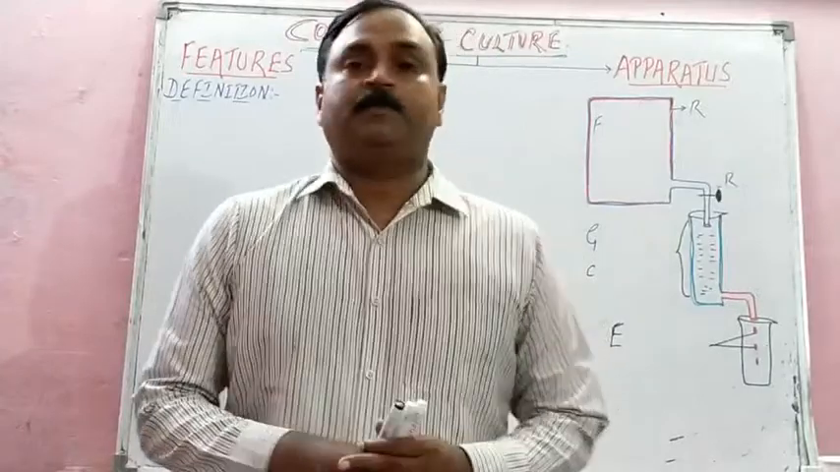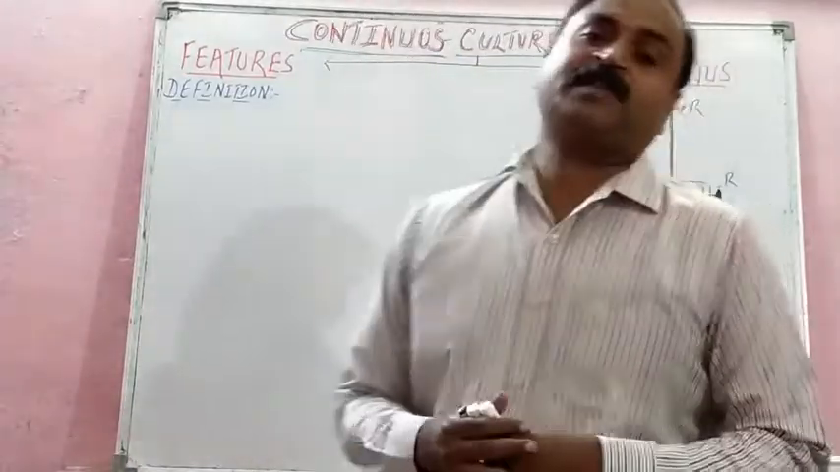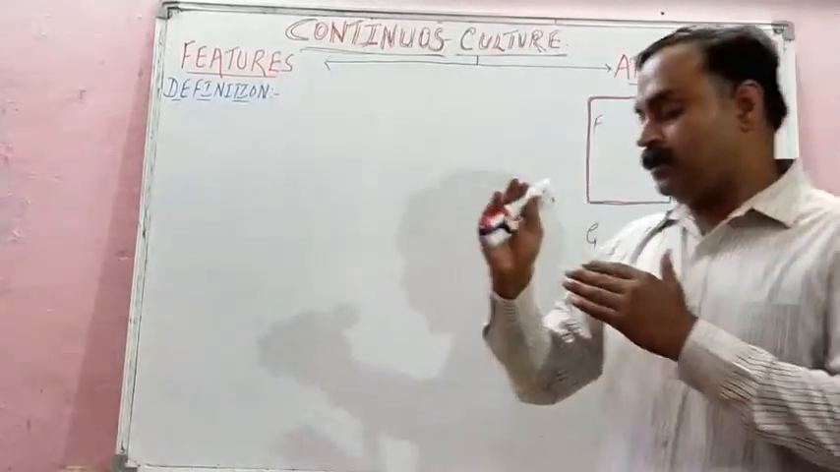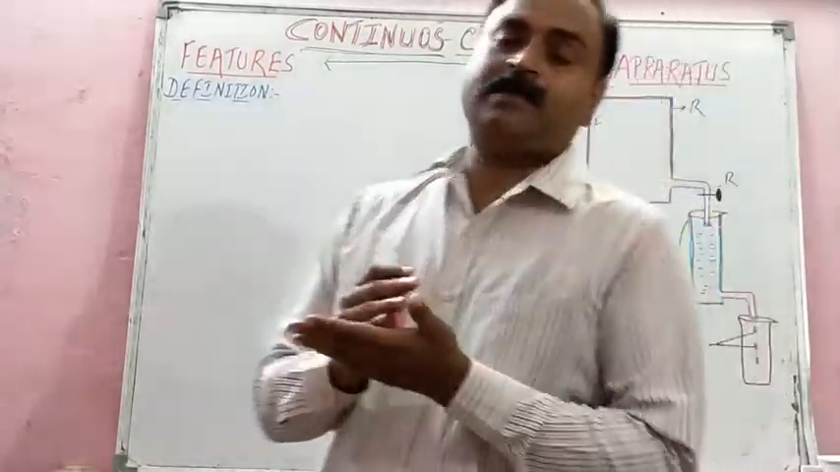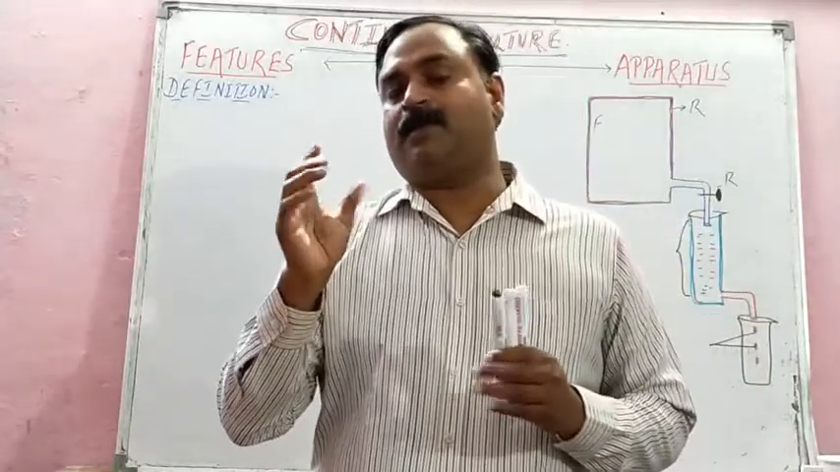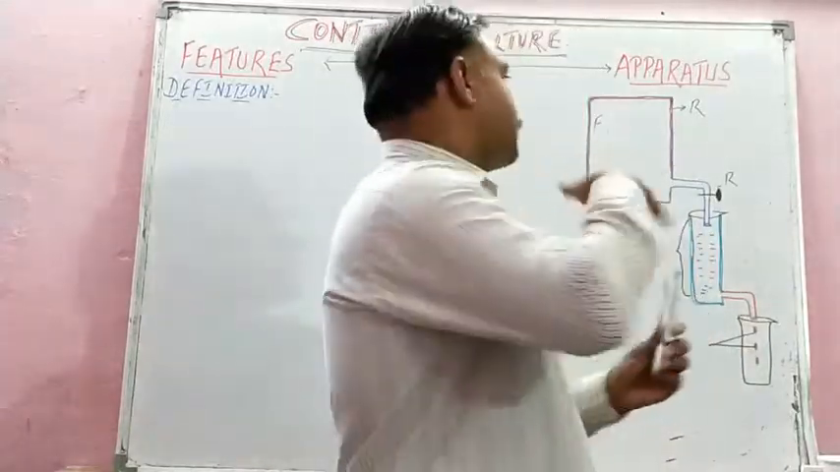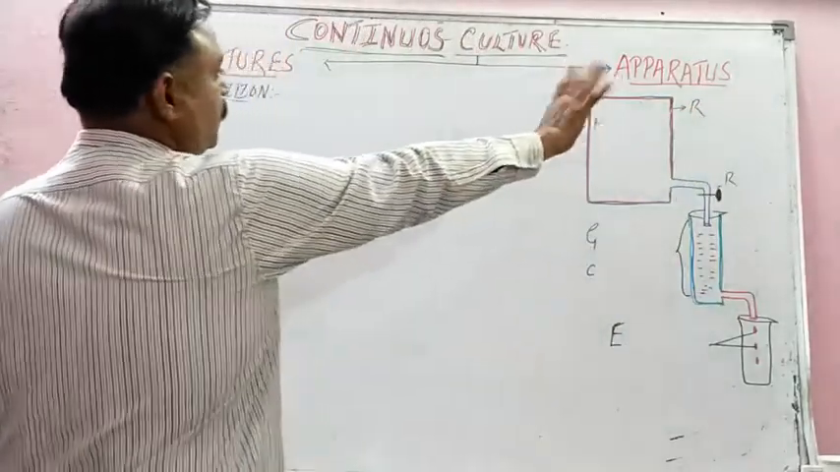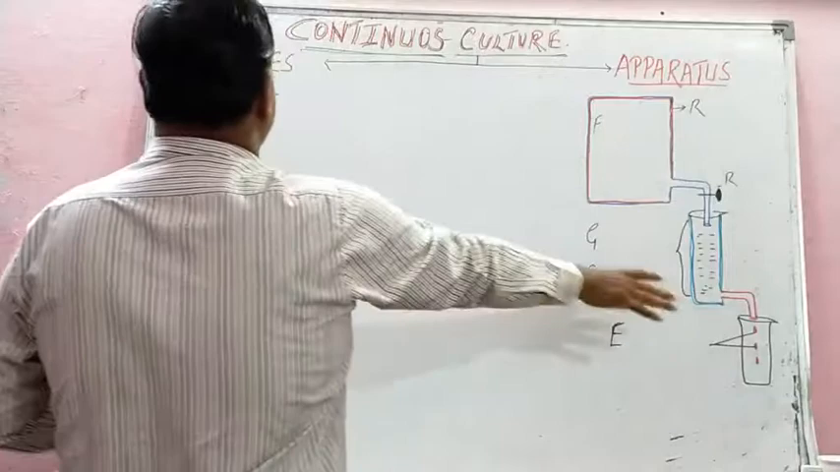Hello children. Children, now we are studying continuous culture. Just opposite to what? Just opposite to your batch culture, isn't it? Batch culture was a culture of the cells, cell culture in a closed system. Now it is just opposite. So we are studying features and this apparatus. This apparatus is called chemostat, isn't it?